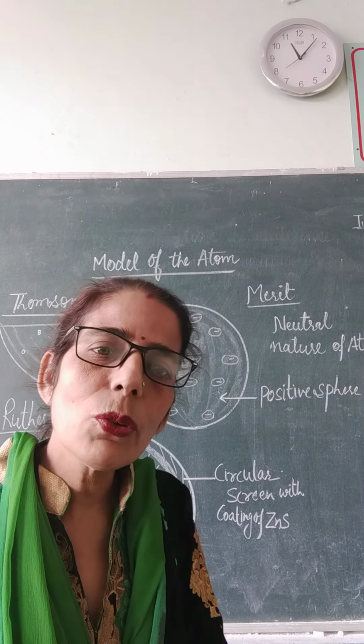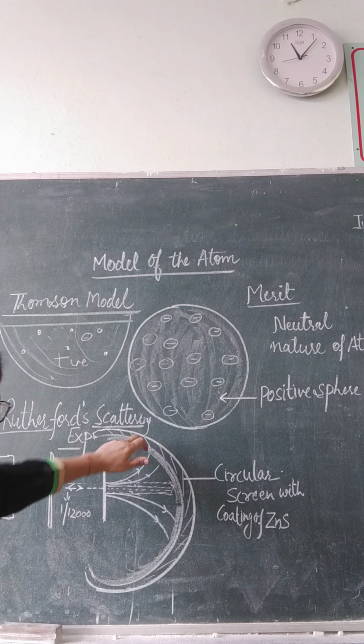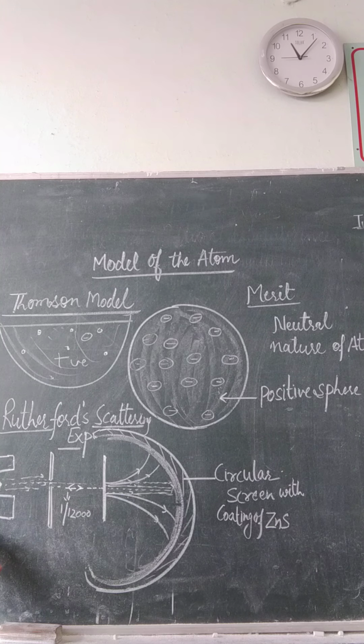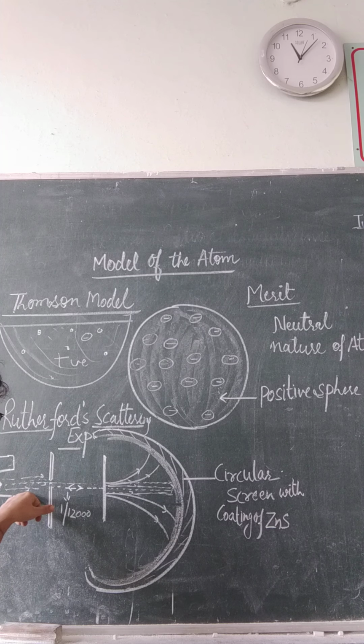So what was the Rutherford scattering experiment? Let us see here. In Rutherford scattering experiment, he took a lead cavity, a block of lead where some radioactive material was taken. Any radioactive material, he took polonium. Okay. Radioactive material was taken. It was bombarded with alpha particles, fast moving alpha particles.